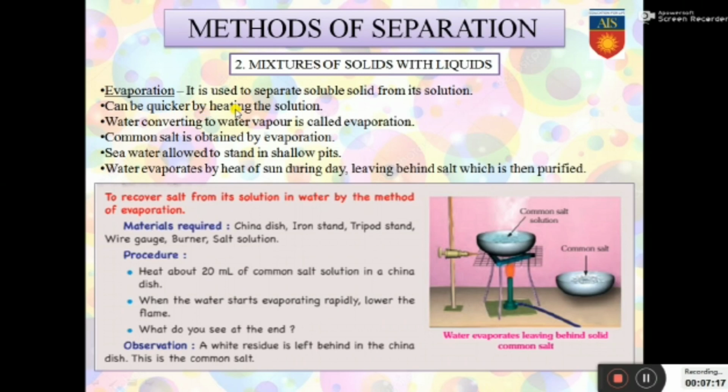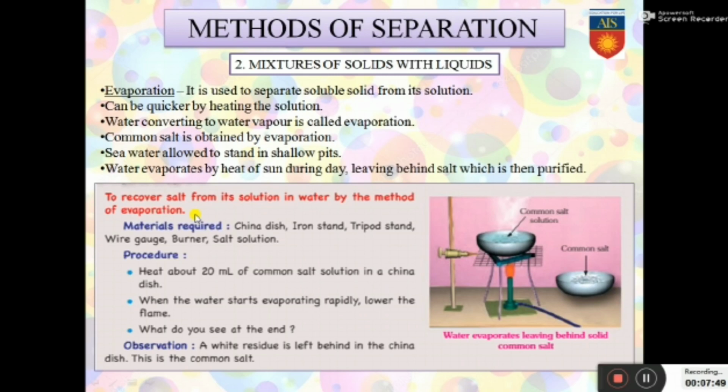It can be quicker by heating the solution because heat causes evaporation. Water converting to water vapor is called evaporation, and when you heat a mixture, the water gets converted to water vapor faster. Common salt is obtained by evaporation. How? The seawater is allowed to stand in shallow pits. Water evaporates by heat of the sun during the day, leaving behind the salt which is then purified. So the process of obtaining salt from seawater is also done by the process of evaporation.